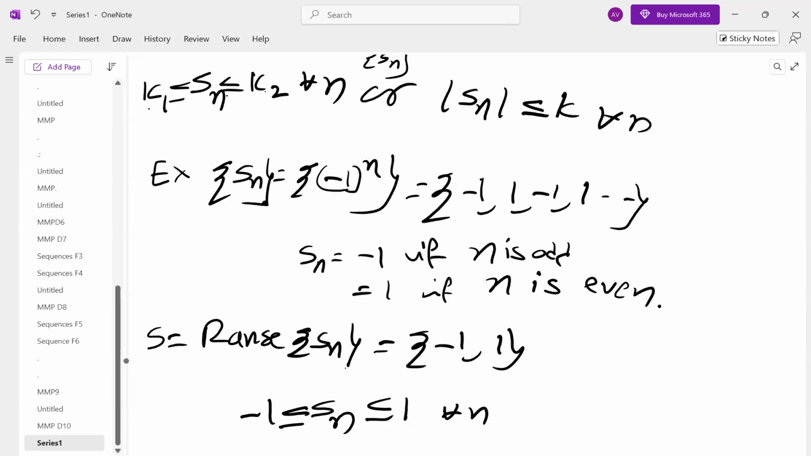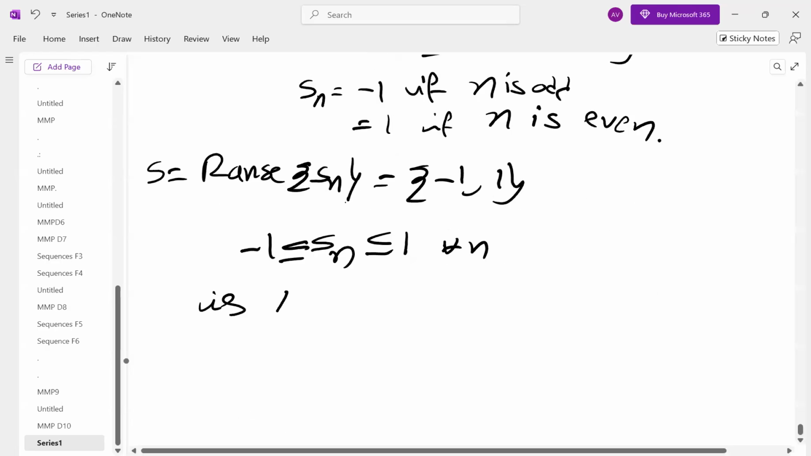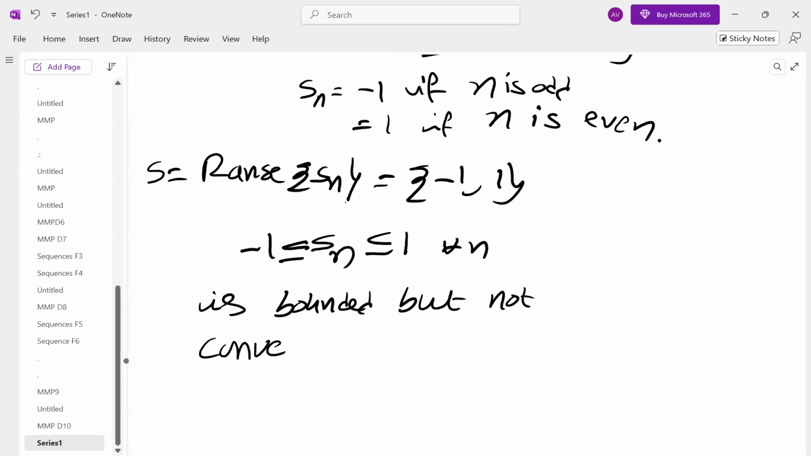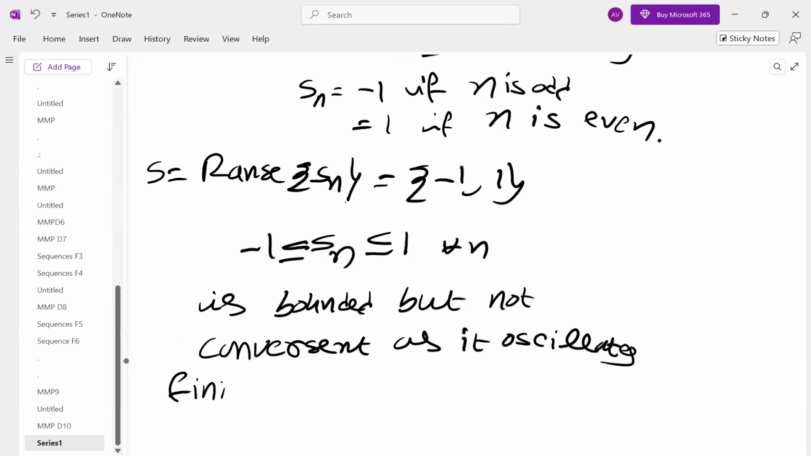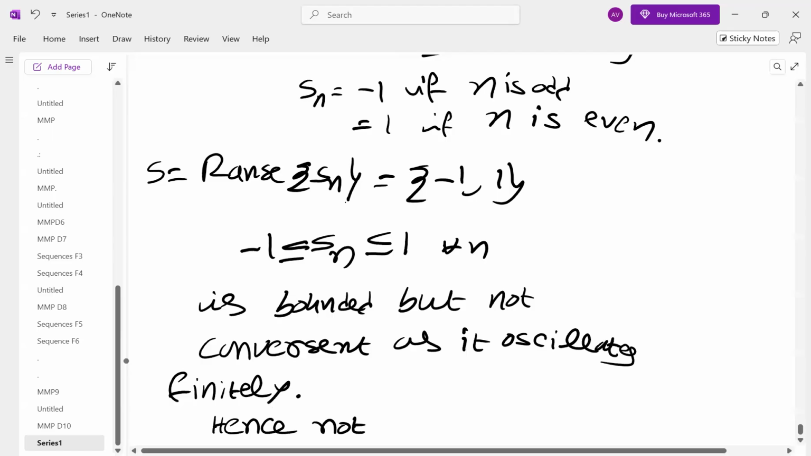It is bounded but not convergent, as it oscillates. Hence, not Cauchy.